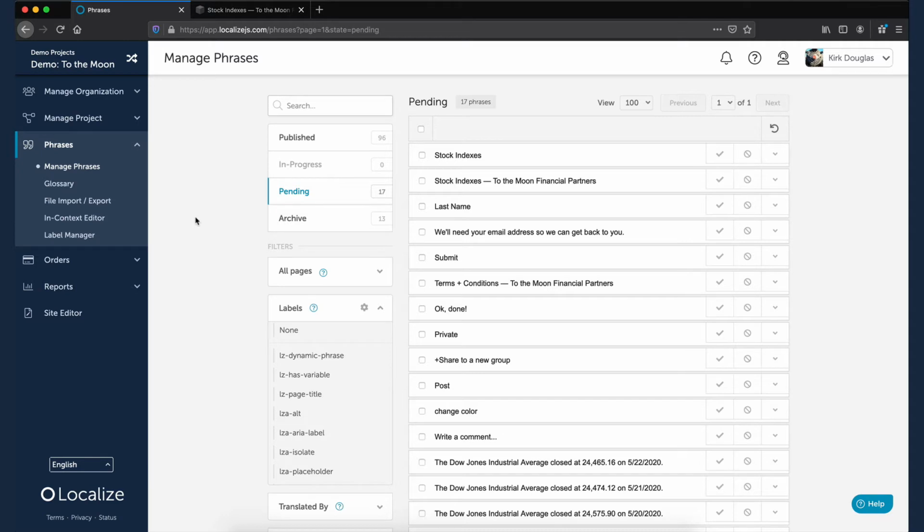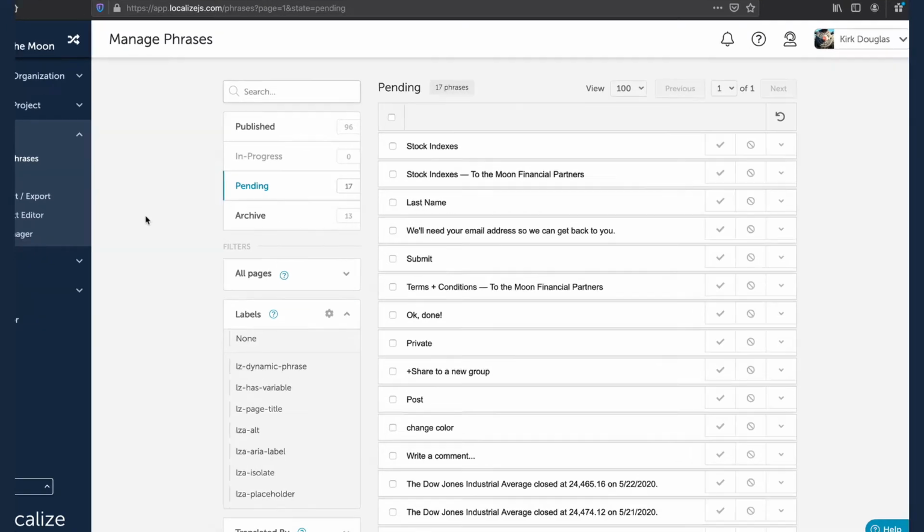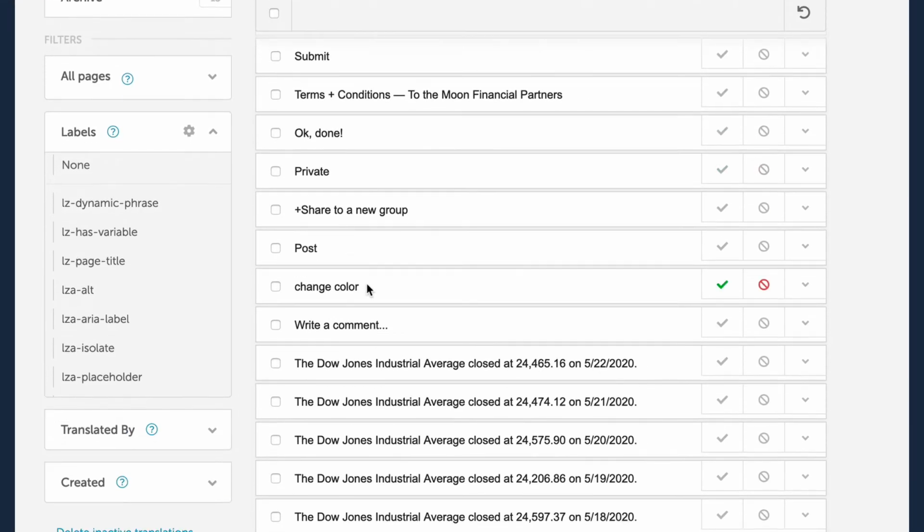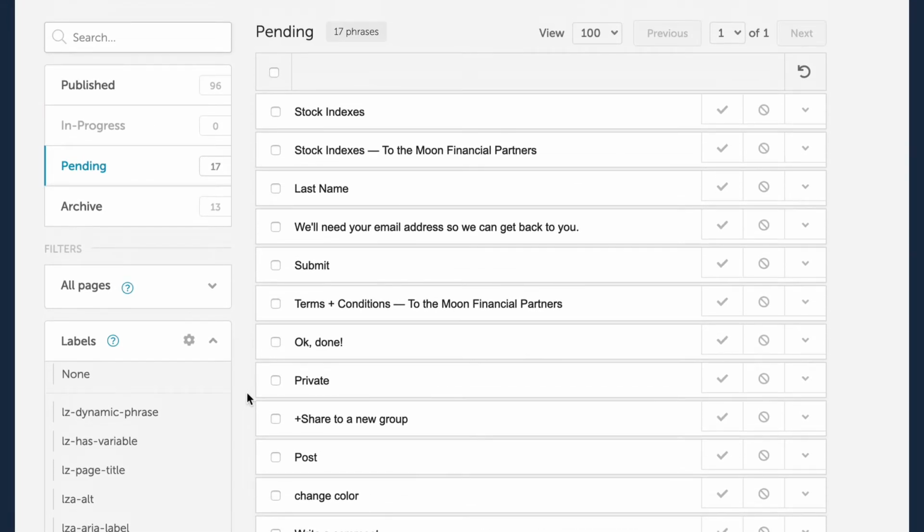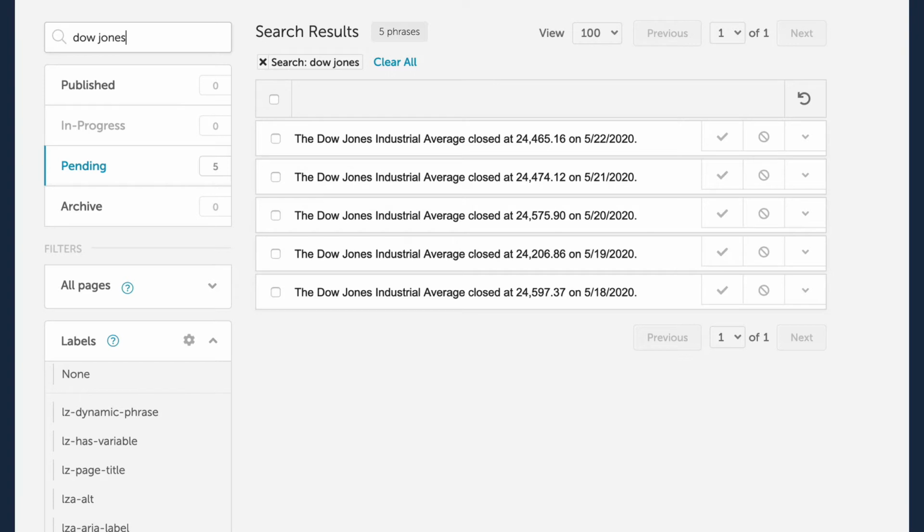The first step is to identify phrases in your project that contain mostly the same content, but with perhaps one or two pieces of dynamic data. While you are looking through the new phrases in your pending bin, look for patterns in the phrases. Here I see the multiple phrases that were created each day for the closing values of the indexes. We can filter the list by searching for a specific group of phrases to work on. Let's search for Dow Jones. Here we see 5 almost identical phrases.